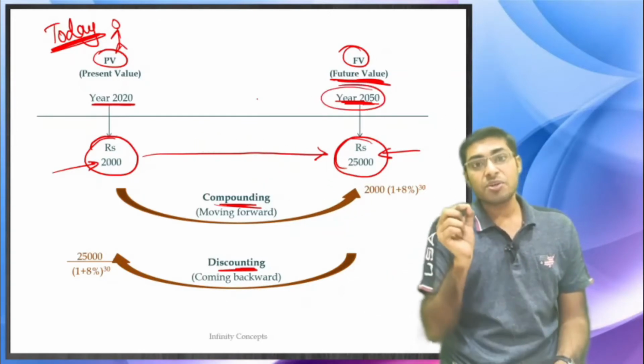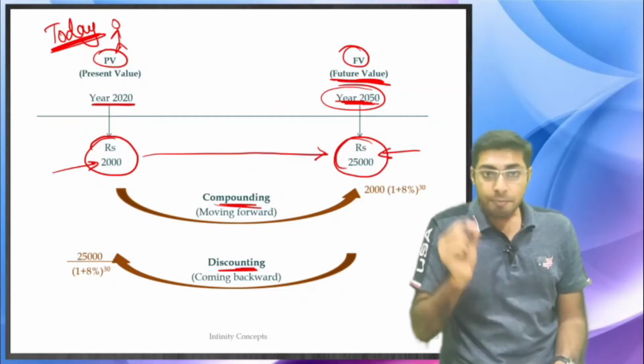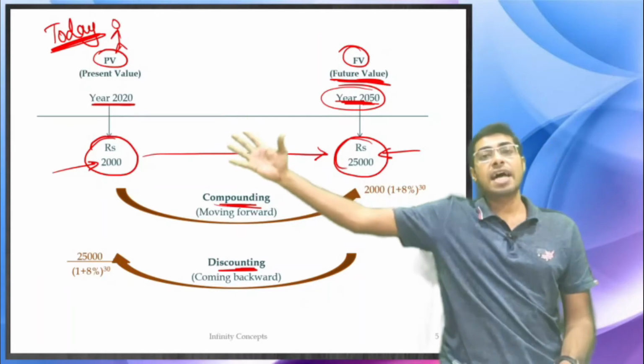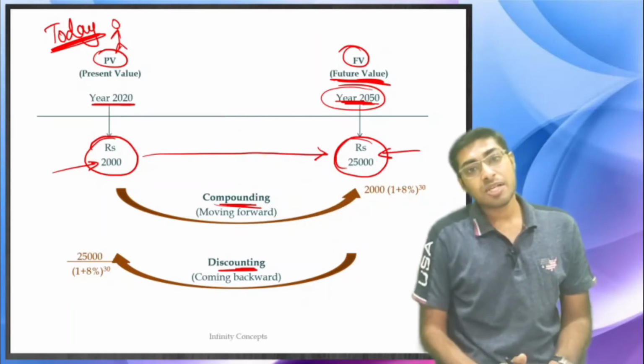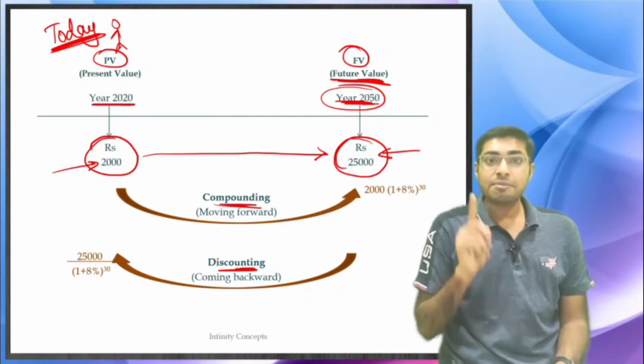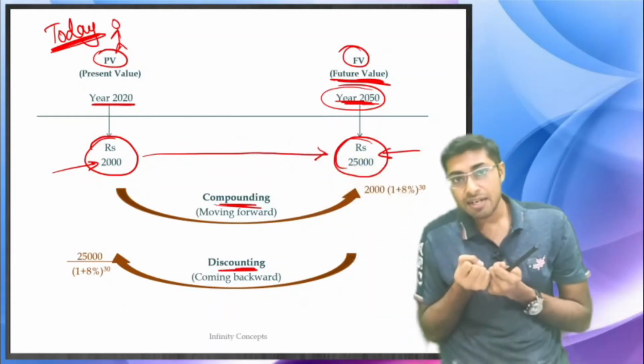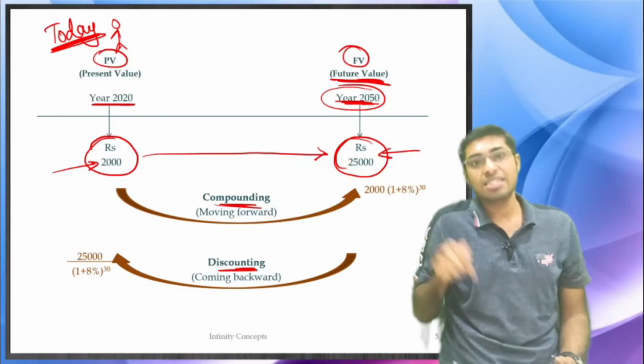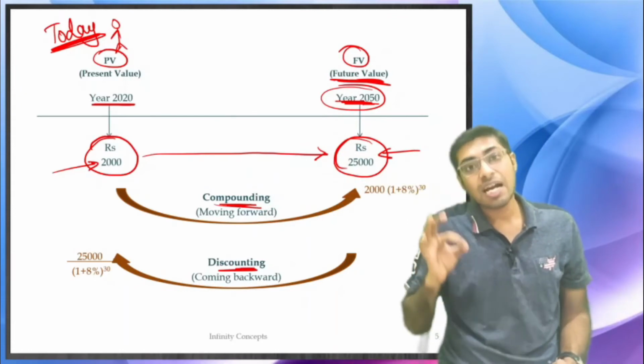Compounding means when you bring 2000 ahead in time by 30 years. Discounting means when you bring it behind by 30 years, from 2050 back to today's date. That is known as discounting.